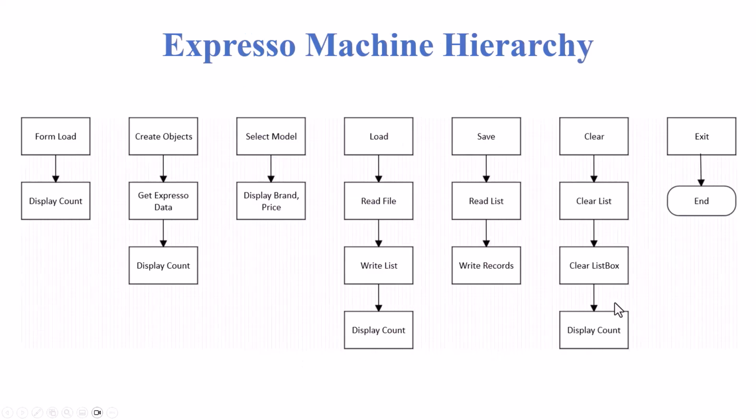This is what the Expresso machine hierarchy might look like. We've got a form load where we're going to display the count, so when we go into the program, we're going to know where we stand. We have a create objects. This is going to get the Expresso data and display our count.